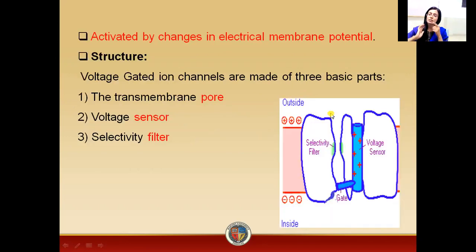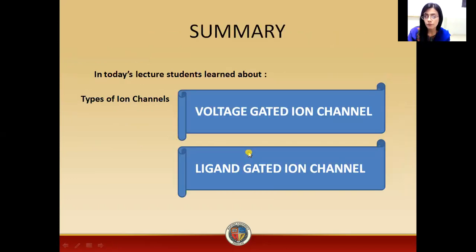This is the diagram which represents a voltage gated ion channel, and there we have three basic parts of the channel. First one is the central pore, which will open or close as a result of change in the voltage. Secondly, we have the voltage sensor. This area in blue color represents the voltage sensor which will sense change in the voltage. And thirdly, we have the selectivity filter, which determines which type of ion will enter into the cell. So in today's lecture, we have studied voltage gated ion channels and ligand gated ion channels.